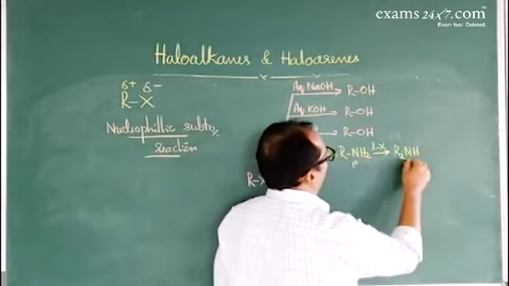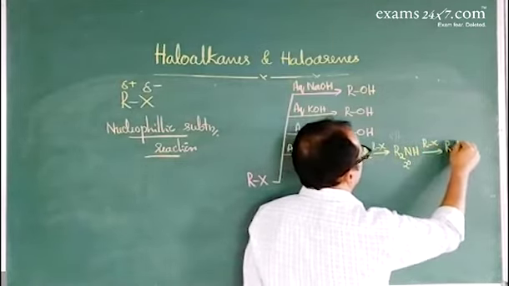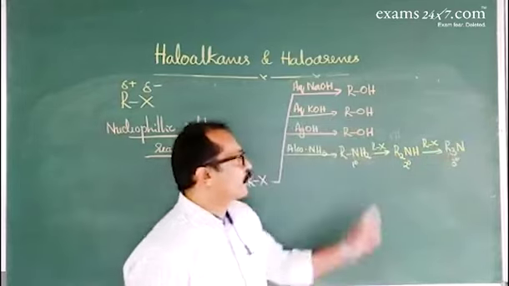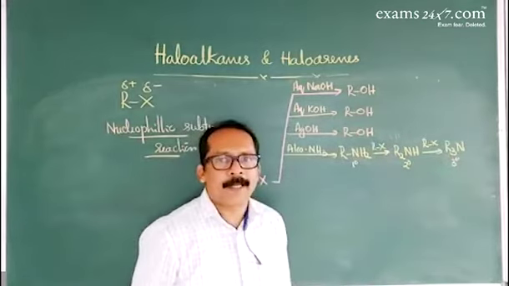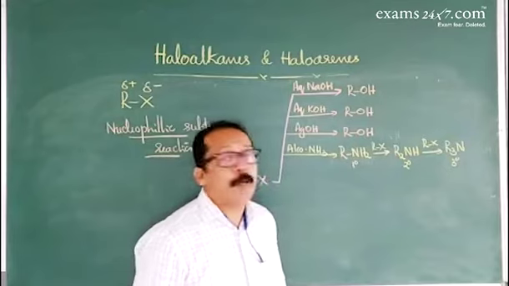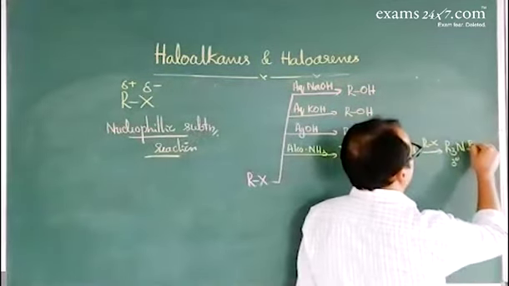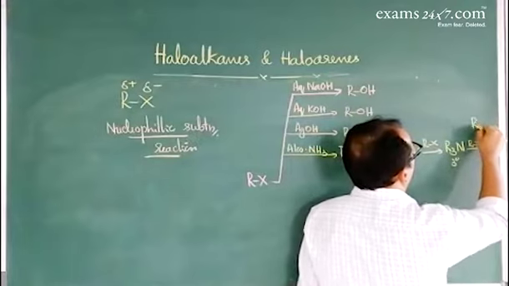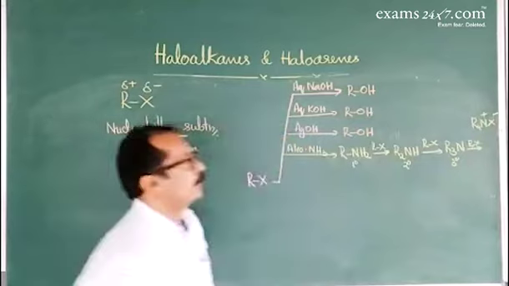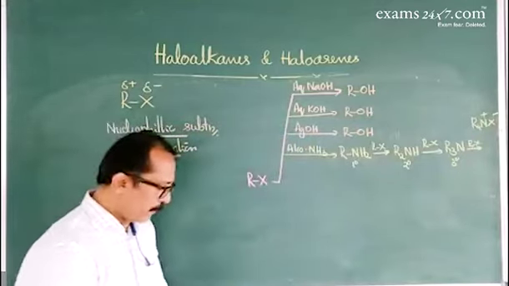Secondary amine further reacts with the haloalkane to give tertiary amine. The reaction takes place due to the presence of hydrogen atom in the amine. But in the last step, due to the lone pair of electrons on the nitrogen atom, quaternary ammonium salt is formed. This is the reaction with alcoholic ammonia.